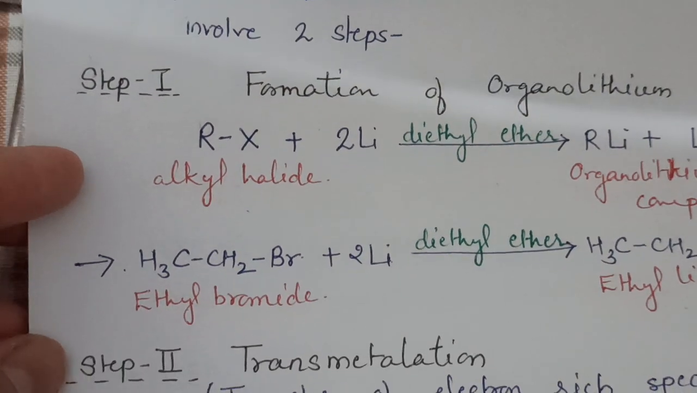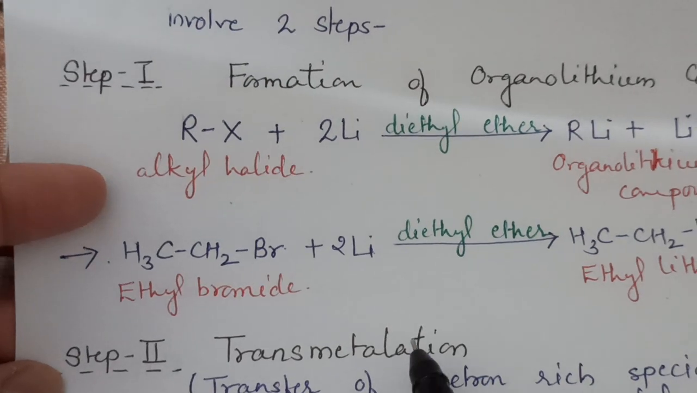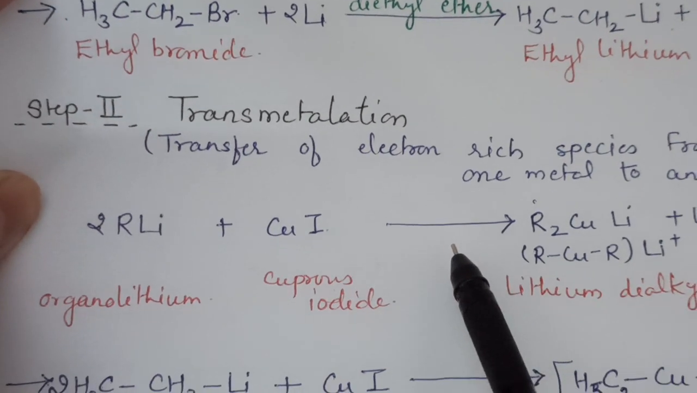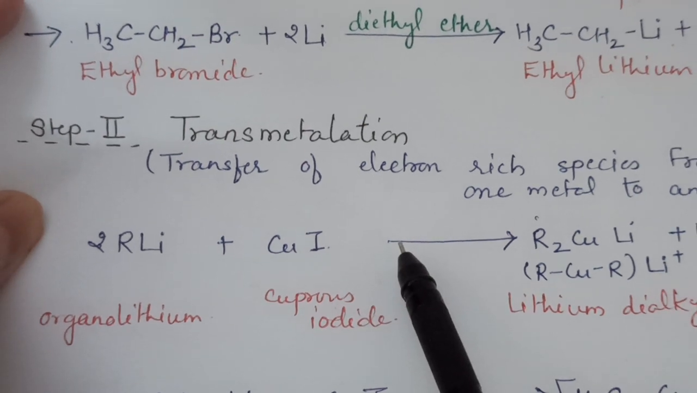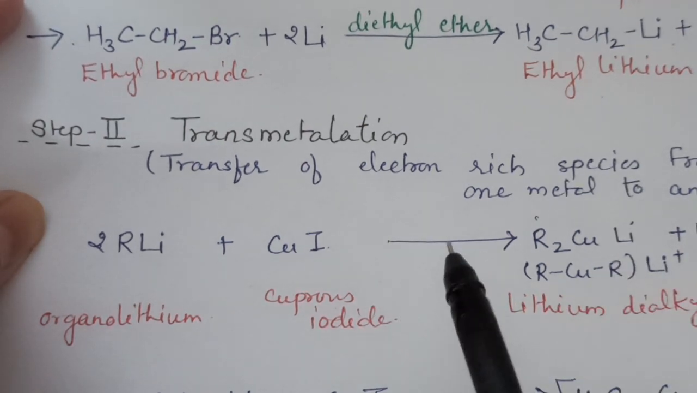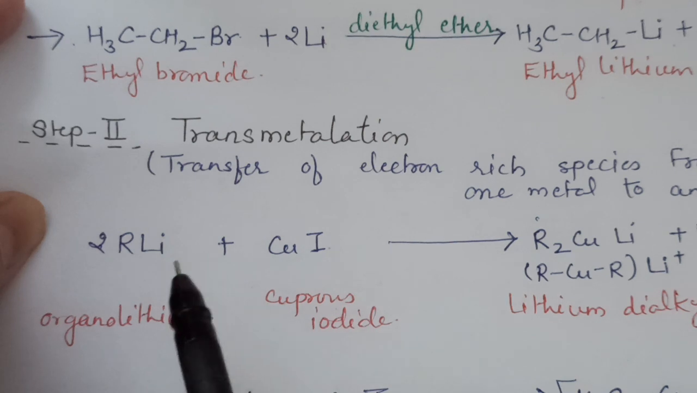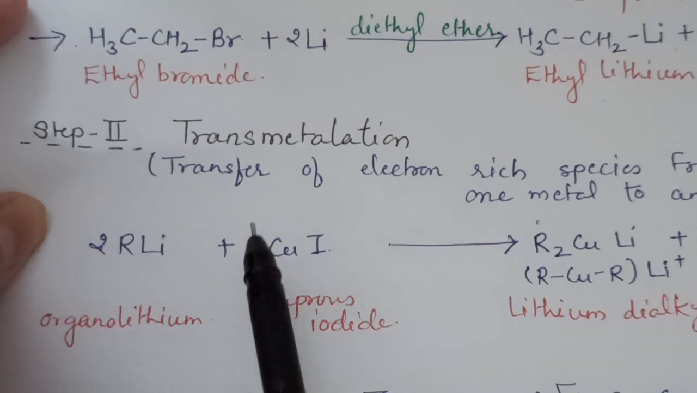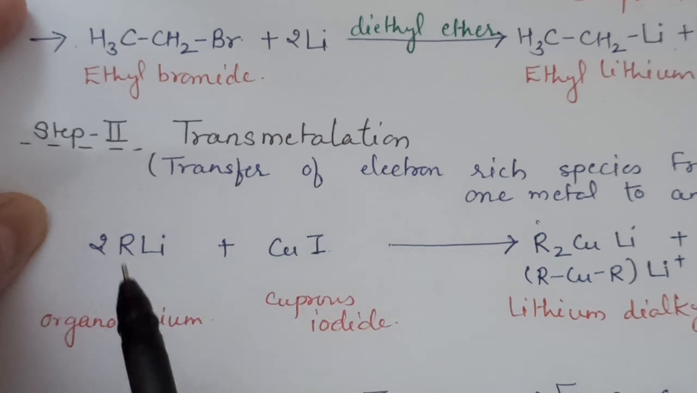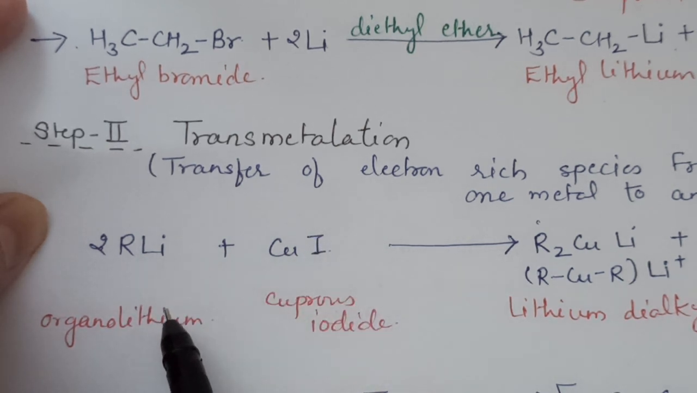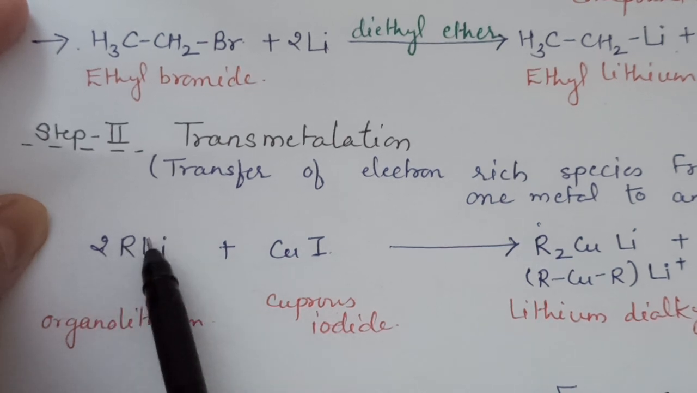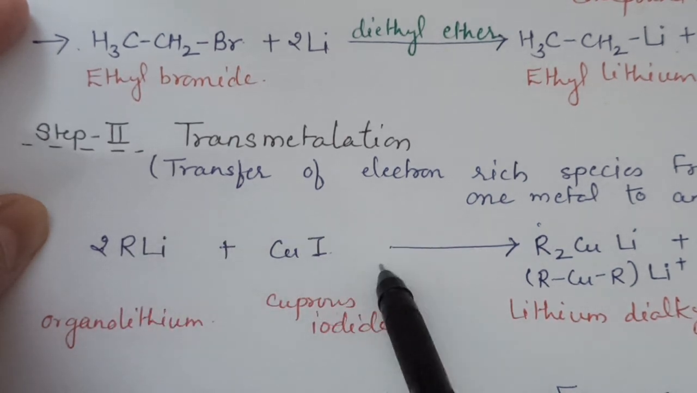The second step is transmetallation. Transmetallation means transfer of an electron-rich species from one metal to another. In ethyl lithium, the electron-rich species is the alkyl group, and the alkyl group is transferred from lithium to copper. So this is the transmetallation in which lithium transfers carbanion or electron-rich alkyl group to the copper.